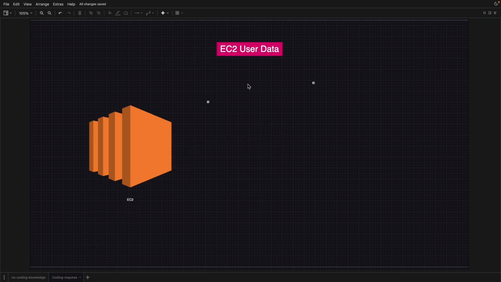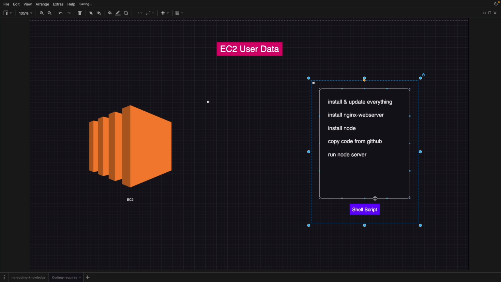The next example I can give you is EC2 user data, right? EC2 user data is when you are provisioning this EC2 instance, you can pass a shell script, and this can be a sudo script for that. So these are some CLI instructions, you can say. It's like install and update everything, install Nginx web server. Let's say you are creating a web server on this EC2 instance, right? Then you have to install and configure after provisioning the instance. So you can perform those things once this EC2 instance is up and running.